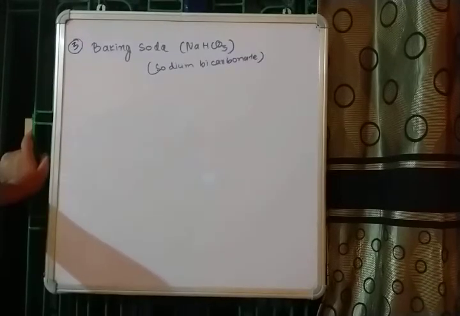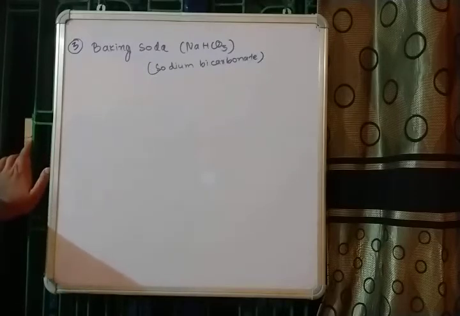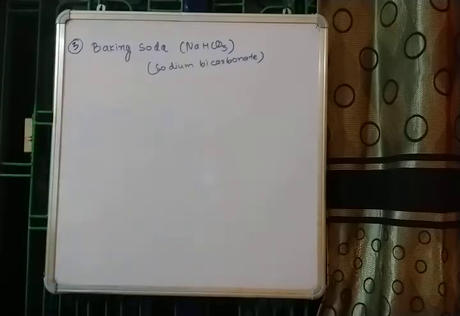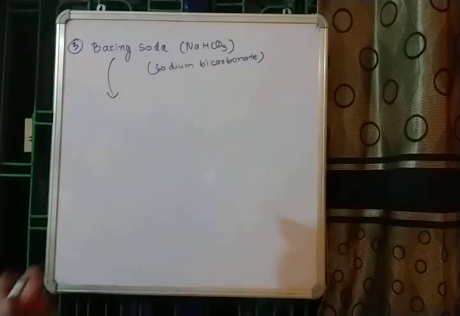The next important compound is baking soda, also known as sodium bicarbonate, with chemical formula NaHCO3. Some of you may have confusion between baking soda and baking powder. Baking soda is actually not baking powder. Baking soda is just one of the components of baking powder.